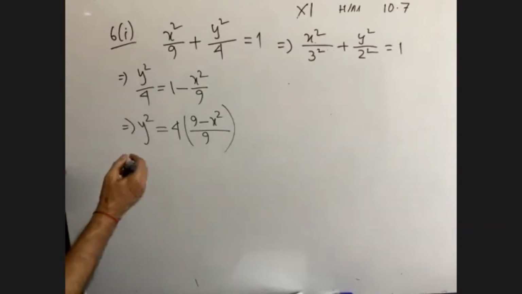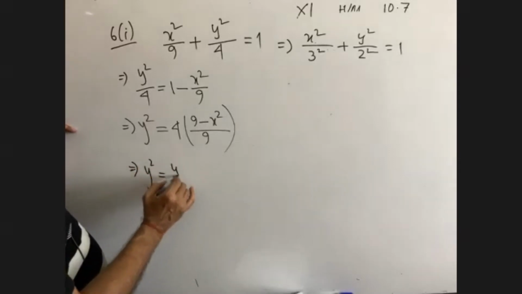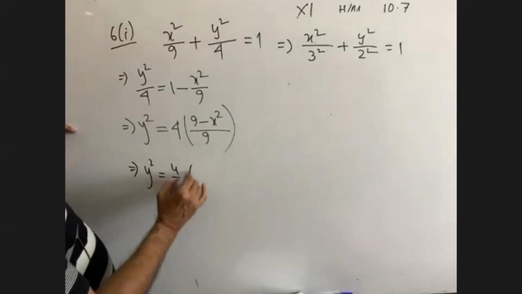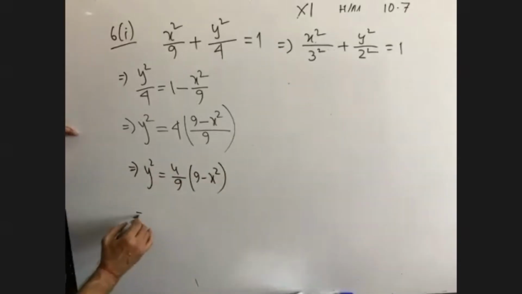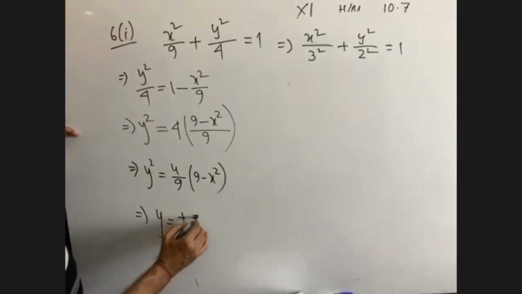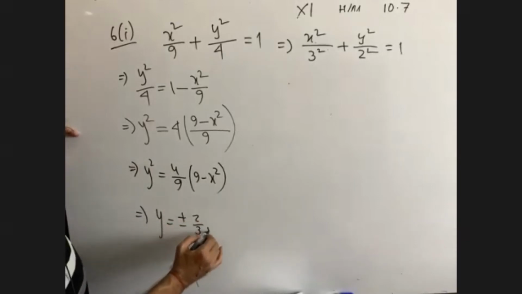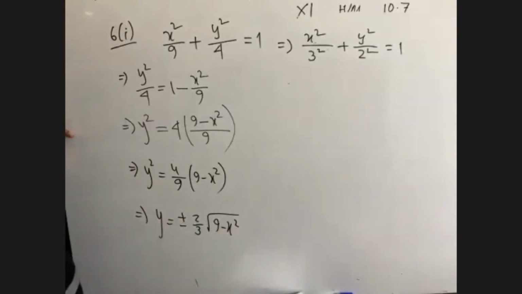That is, y square is equal to 4 by 9 into 9 minus x square. That means y is equal to plus minus 2 by 3 root over 9 minus x square.